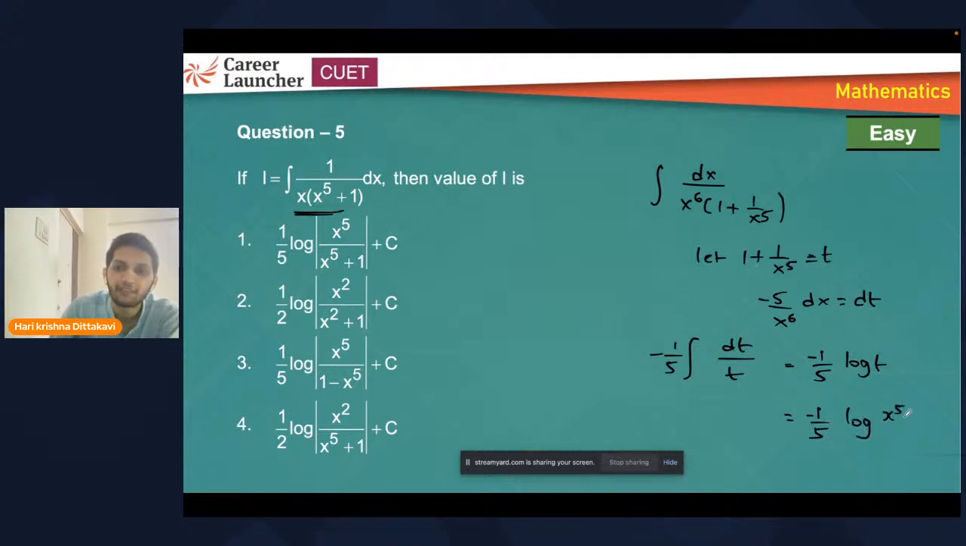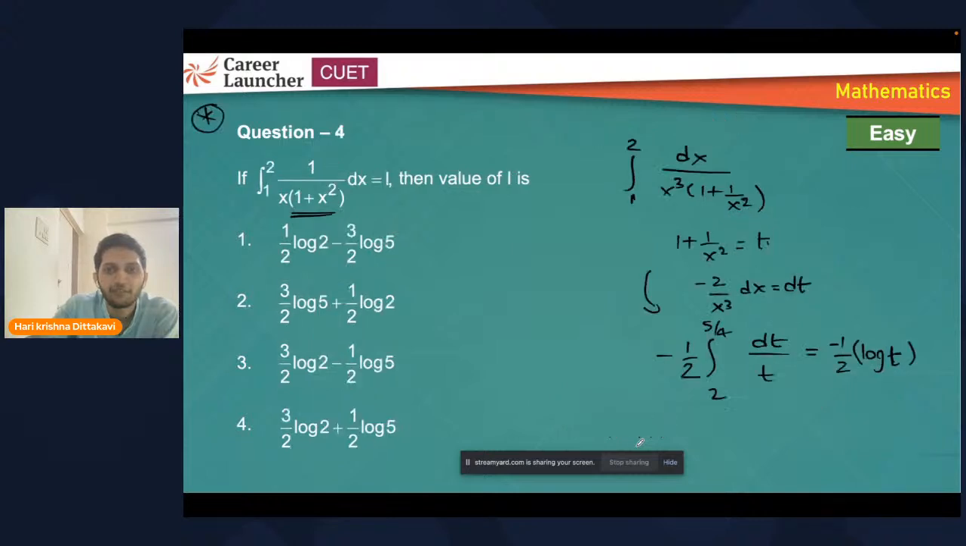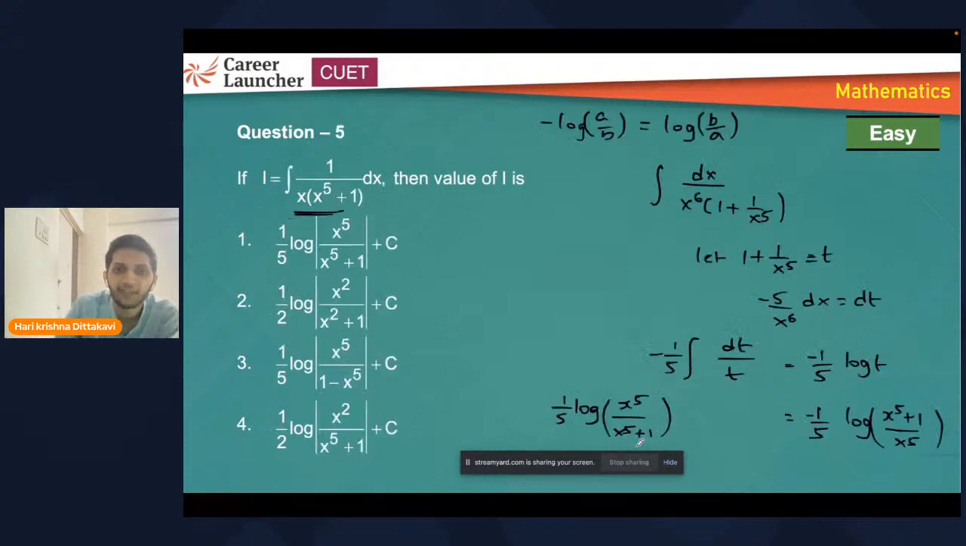So if you take LCM, you'll get x power 5 plus 1 upon x power 5. Now, if you take minus sign inside, what happens? These two will get interchanged. Logarithm property: minus log a by b is same as log b by a. So be familiar with log properties. So these 2 questions are based on the same concept, we can say. So you can see what our option is. Option 1, right?